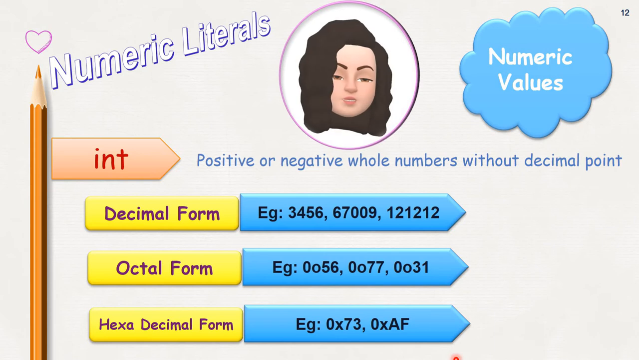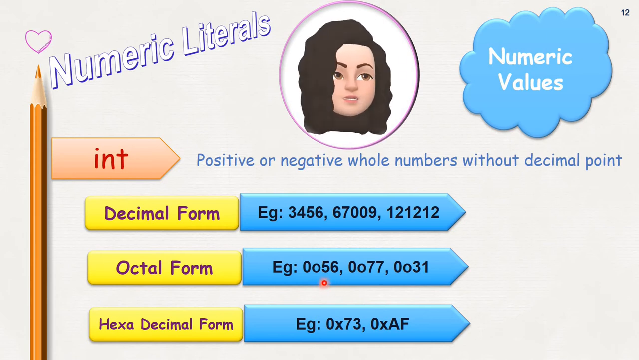So what is decimal form? An integer beginning with any digits 1 to 9, that is a combination of numbers between 1 and 9, that is decimal form. Now octal form is an integer beginning with 0 followed by the letter O.